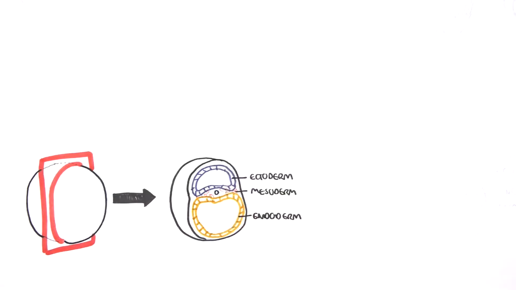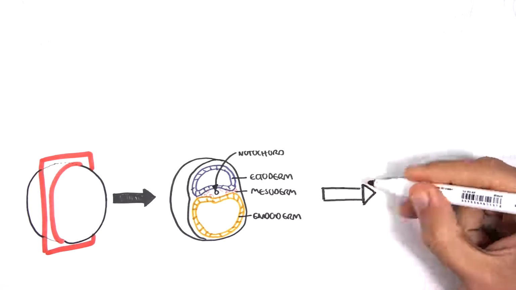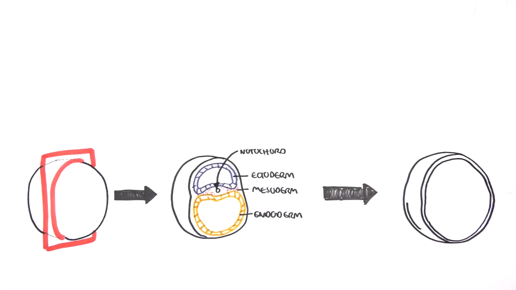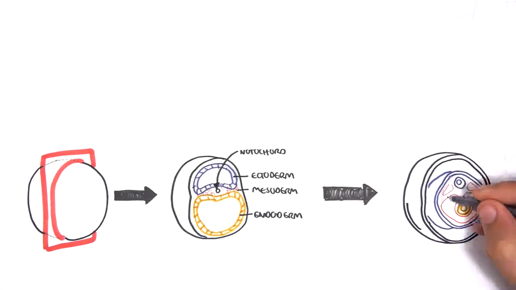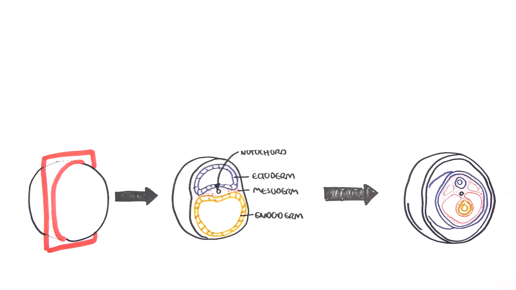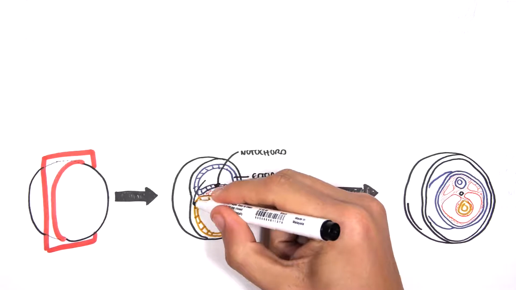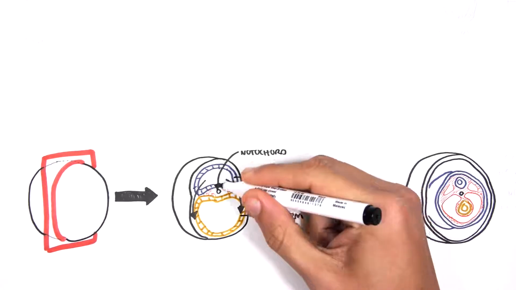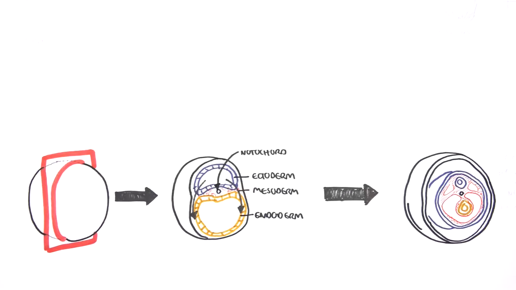An important structure to know is the notochord, which actually induces neurulation, starts the process of neurulation. And it will then form later in life the nucleus pulposus of the intervertebral disc. So it becomes this. So this is week 3. And by week 4 and 5, you end up with this looking structure. So to imagine what is happening, imagine the ectoderm folding around the endoderm and the mesoderm. The endoderm itself becomes smaller and the mesoderm becomes larger.